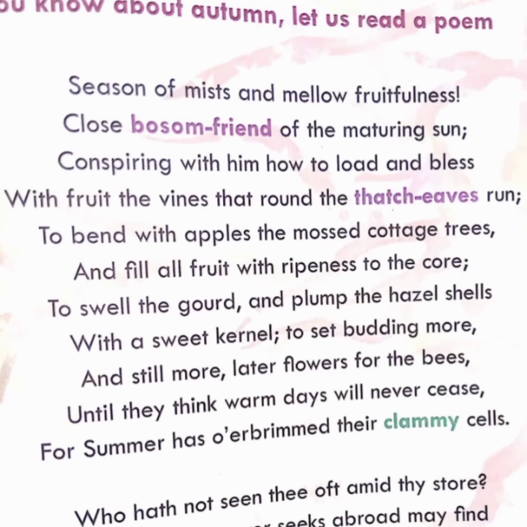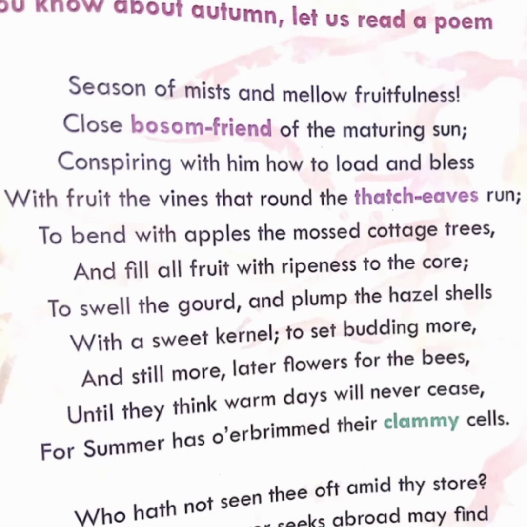Cease means end, stop. Hence, it gives an illusion to the bees that the warm days will never stop, the warm days will never end. For summer has overbrimmed their clammy cells. Clammy means moist. So the line means that summer has made the nuts and flowers and all the harvest of summer grow until it bursts.